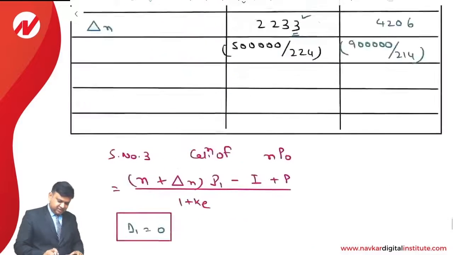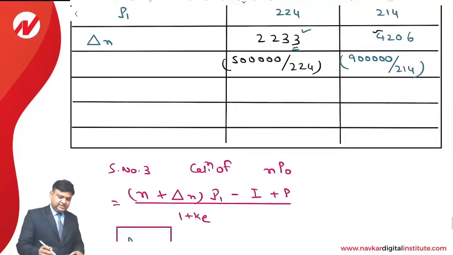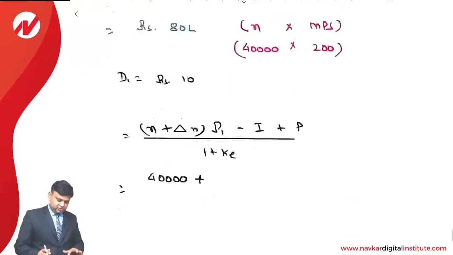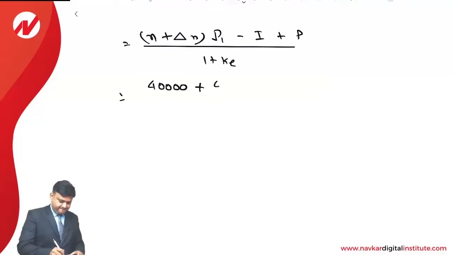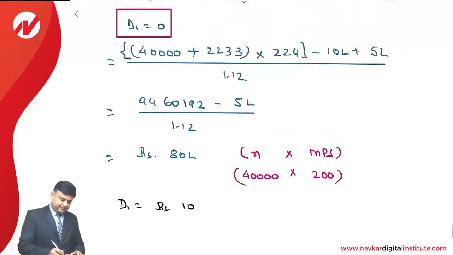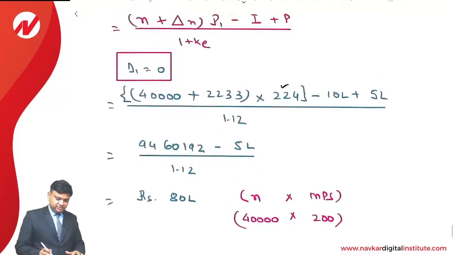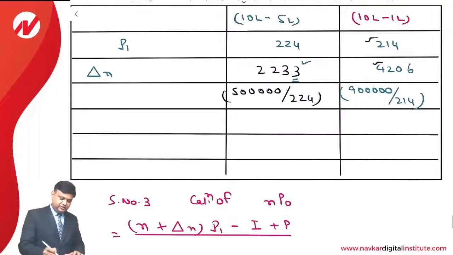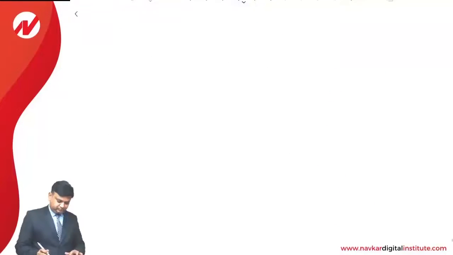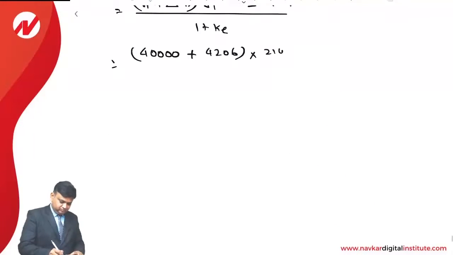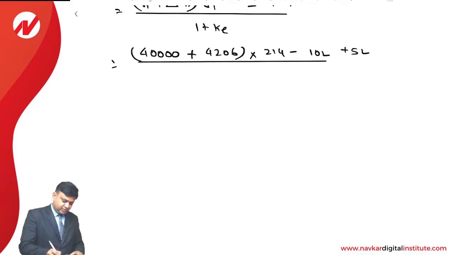Plus, if at all the dividend is declared, then in that case, delta N is 4206. Into P1, that is market price of equity share, which is 214. Minus 10 lakhs plus 5 lakhs whole divided by 1.12.